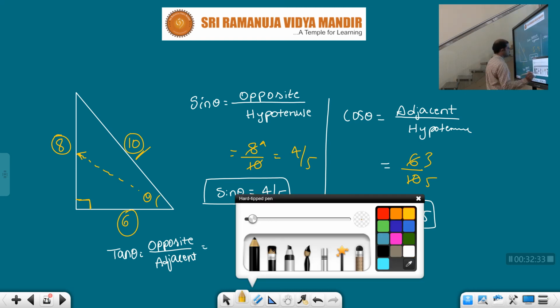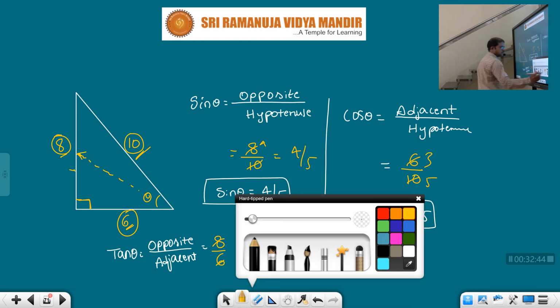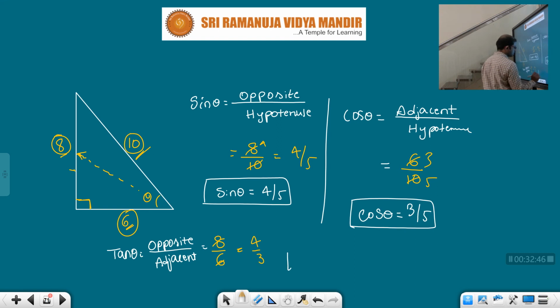What is the opposite side here? 8. What is the adjacent side? 6. 2 4s are 8, 2 3s are 6. Therefore tan theta, how much did we get? Tan theta is 4 by 3.